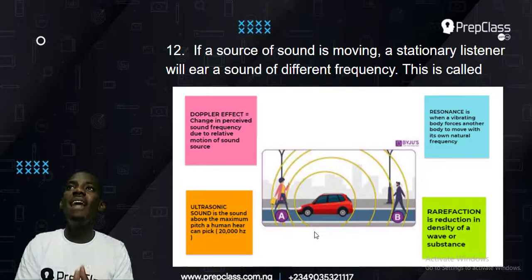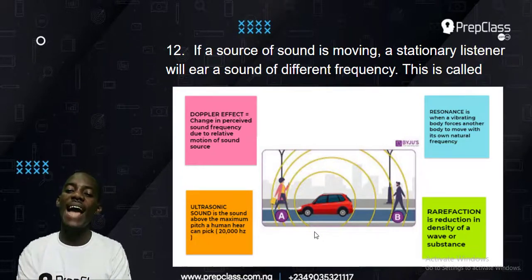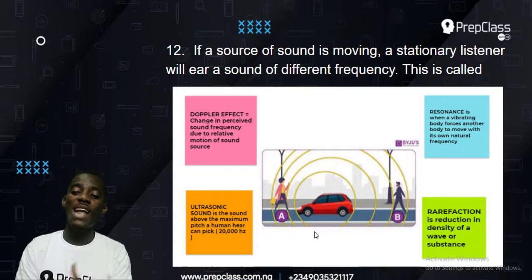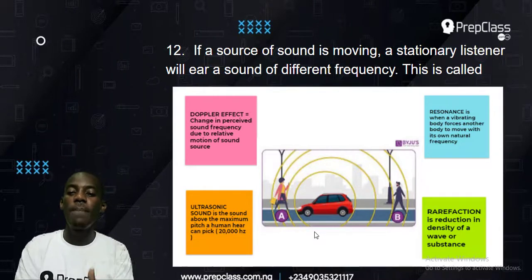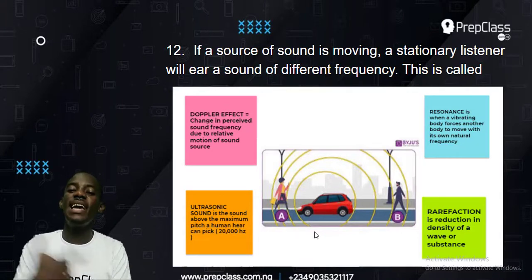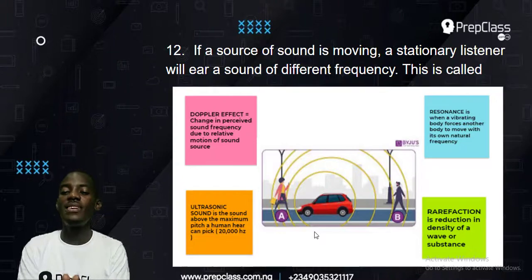In sound wave, when frequencies are different, it has an implication on pitch. That means as the car is moving away from the first guy, that's the man, and moving towards that girl in the picture there, the sound is going to be increasing. That means the pitch of the sound will get higher. The frequency will intensify in one direction, but the frequency will reduce in his direction because the car is moving away from him.